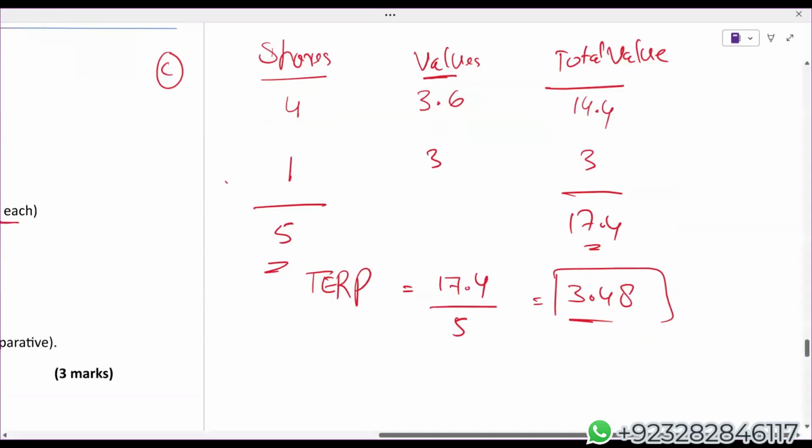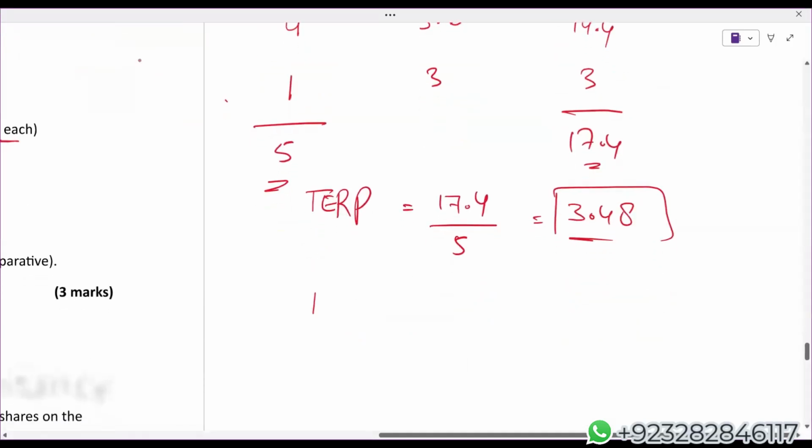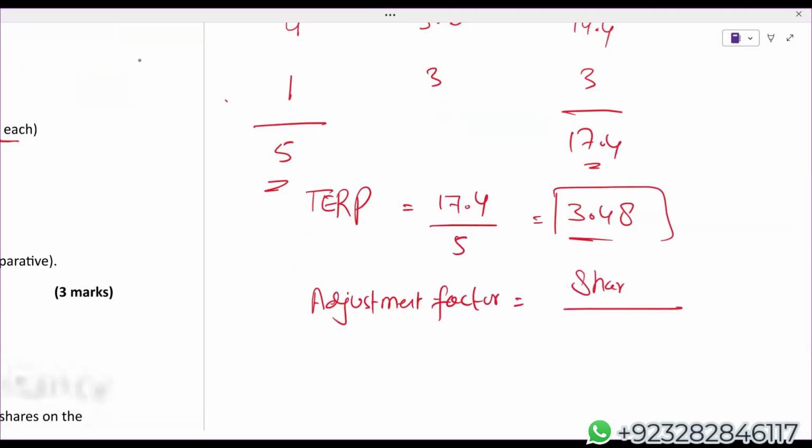Calculate adjustment factor. How do we calculate adjustment factor in case of right issue? Share price before right.